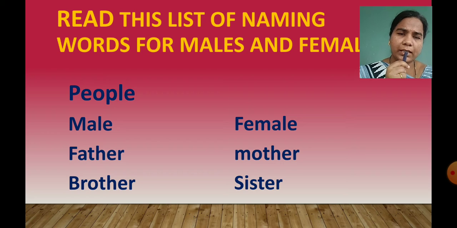For all these we use he because they are male. Then in female we can see mother, sister, grandmother, aunt, girl, women, daughter, queen, princess, wife. All these are females, and for all of them we use she. Getting, children?